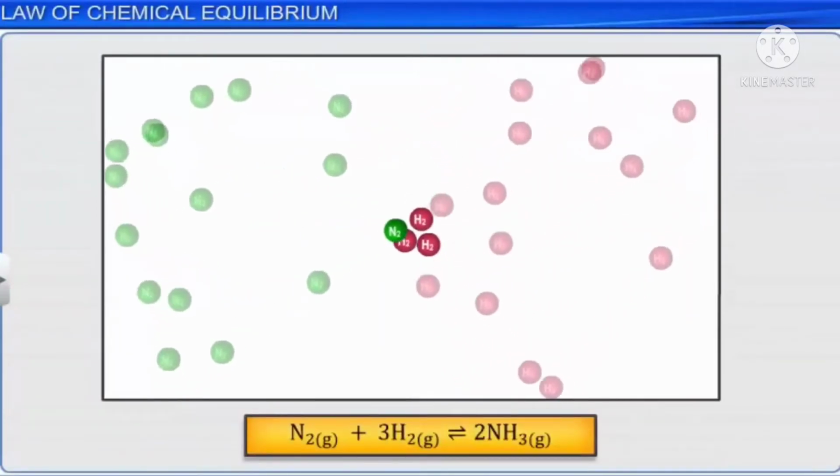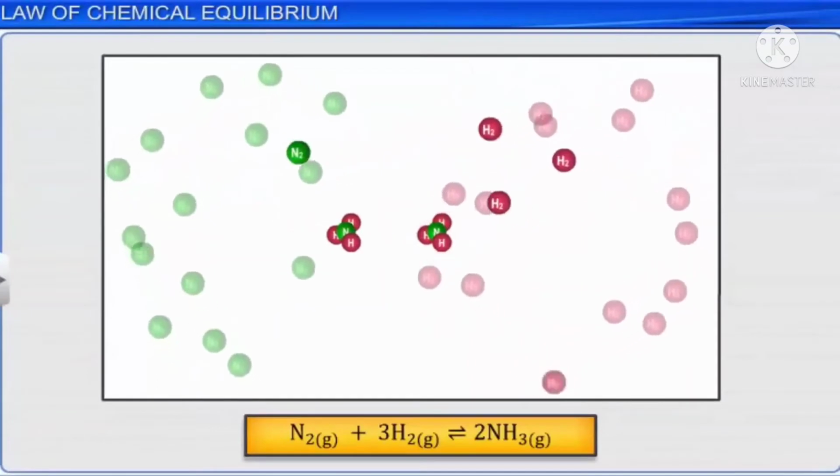Consider the reversible reaction of nitrogen and hydrogen gases coming together to form ammonia.